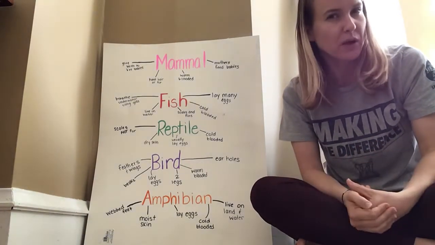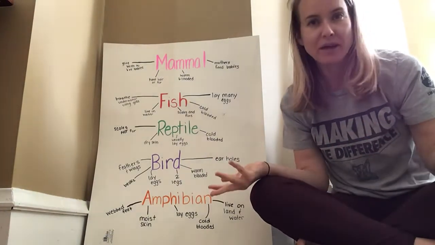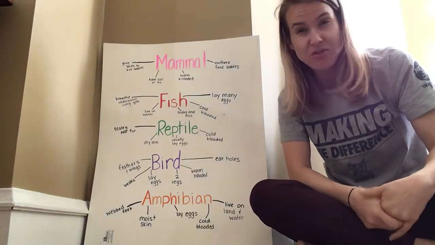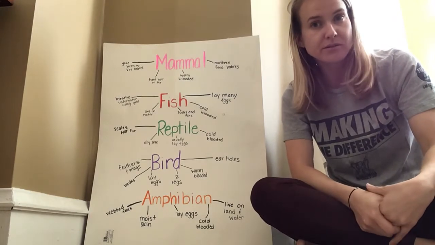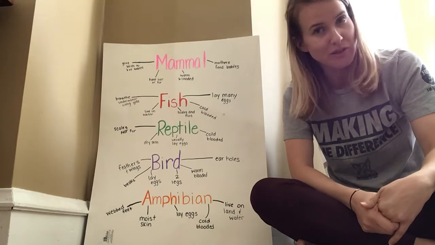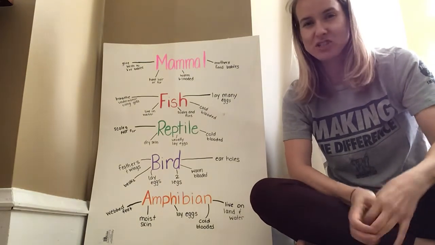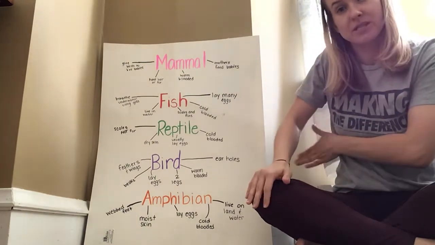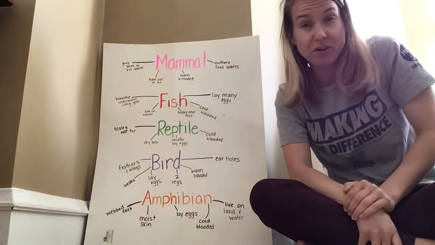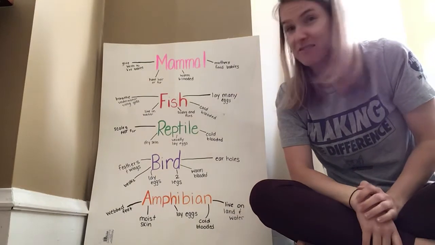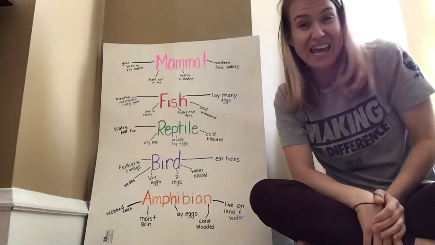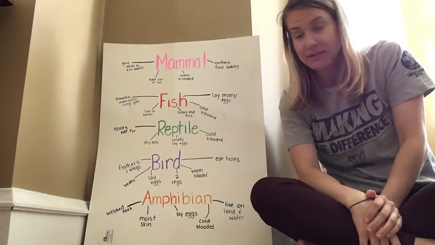Okay, the next group is fish. This is a pretty easy one. A lot of us know what would make a fish, but let's go over it. Fish breathe under the water using gills. Can humans breathe underwater? Can dogs breathe underwater? No. Fish have special gills or flaps on the side, okay, that allows them to breathe. Fish live in water. They have scales and fins, and they lay lots of eggs, okay?